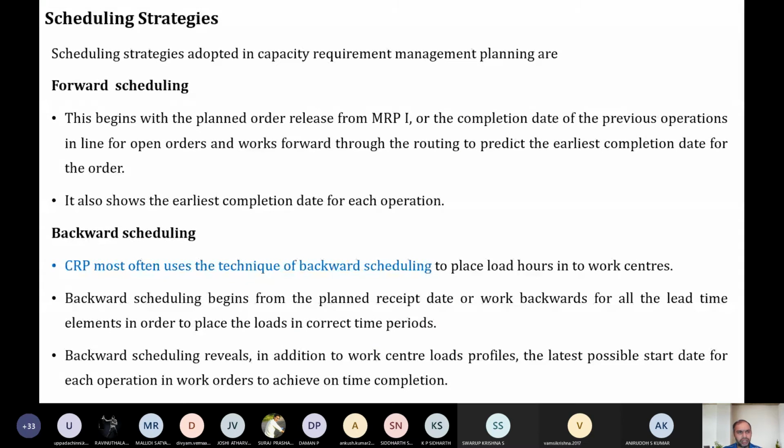One is called scheduling strategies. What strategies are being adopted? There are two strategies we adopt. One is called forward scheduling and the other backward scheduling.